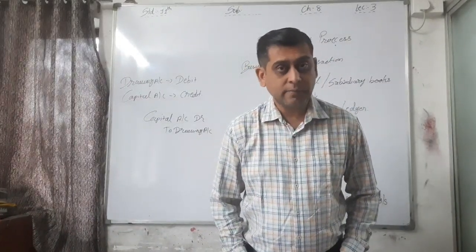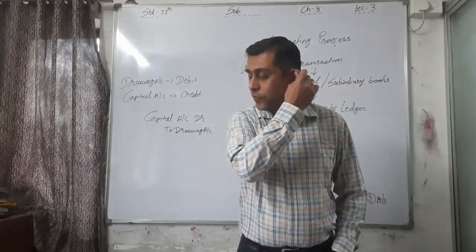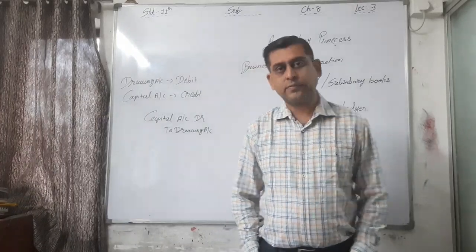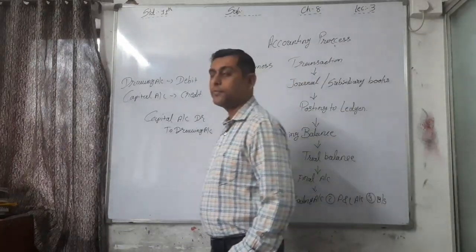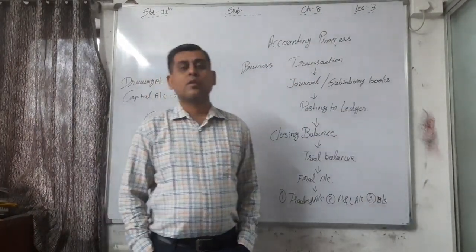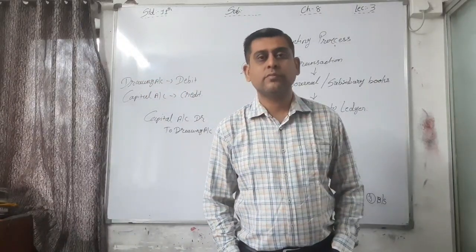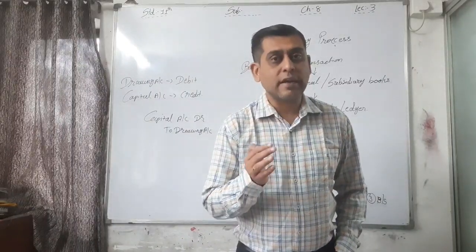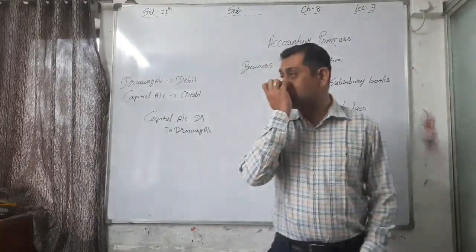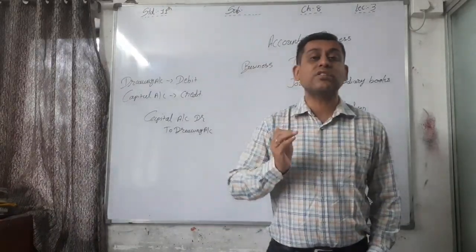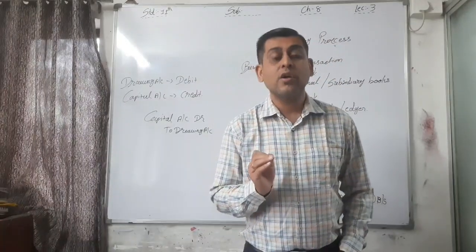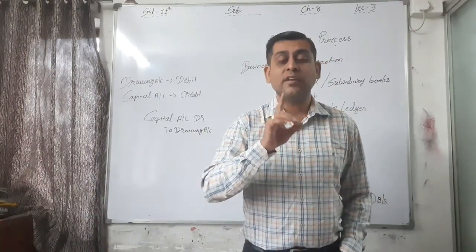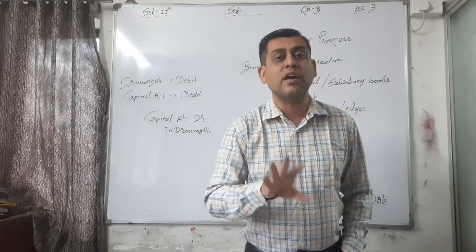Say for example, under that write down wages, freight, carriage inward, etc. Wages, freight, carriage inward, etc. All this is purchase related expenses. Okay. Purchase or production related expenses, we have to transfer at the end of the year to trading account.